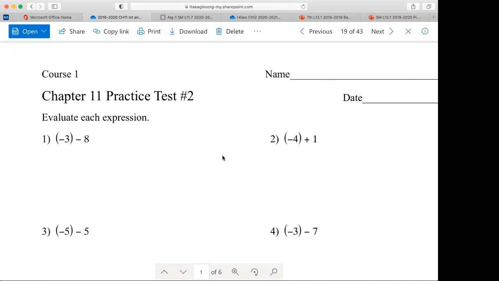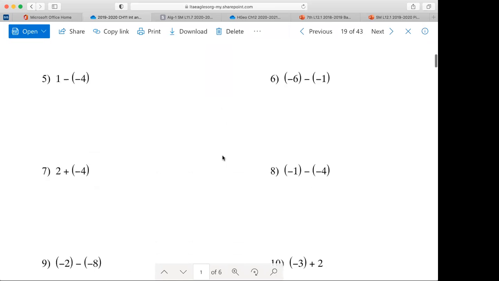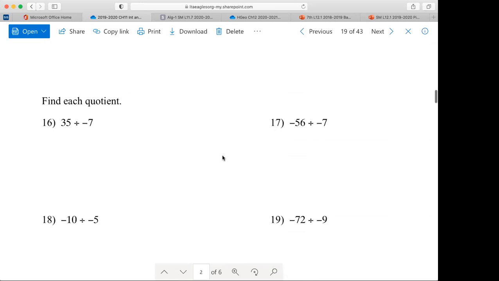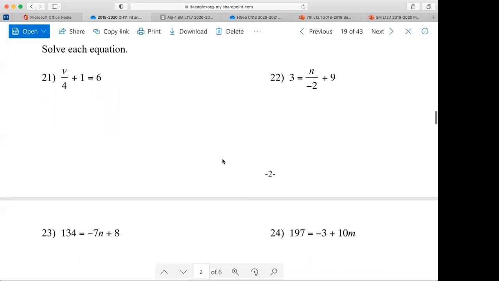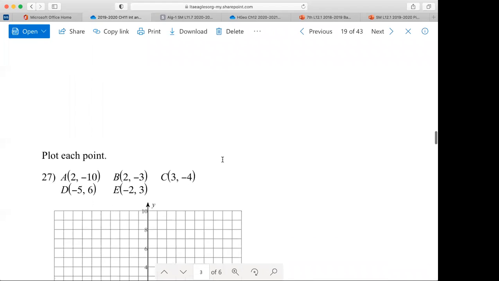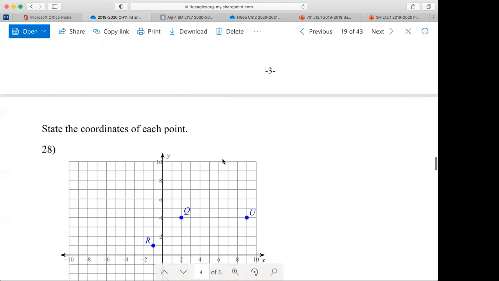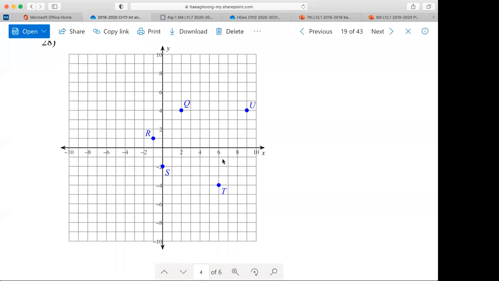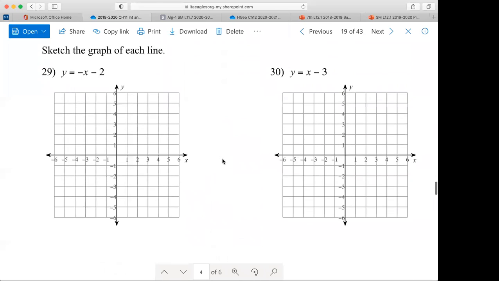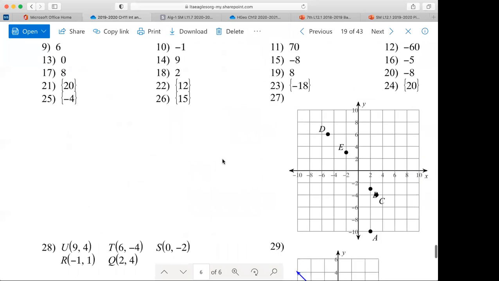I'm going to ask you questions on how to add and subtract integers. I'm going to ask you questions on how to multiply and how to divide integers. I'm going to ask you to solve two-step equations. I'll ask you to plot points. I'll ask you to write the coordinates of points. And lastly, I'll ask you to graph linear equations.